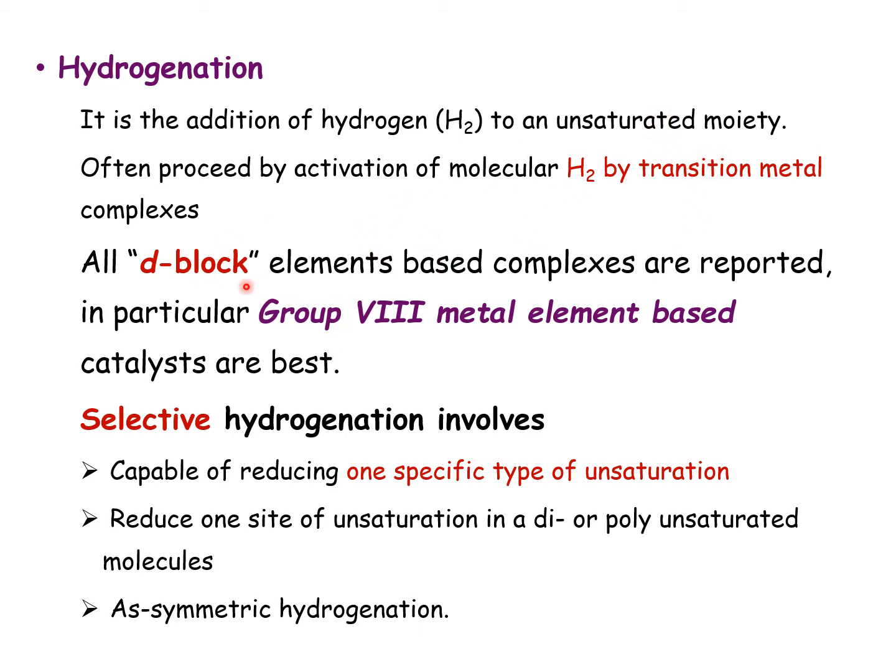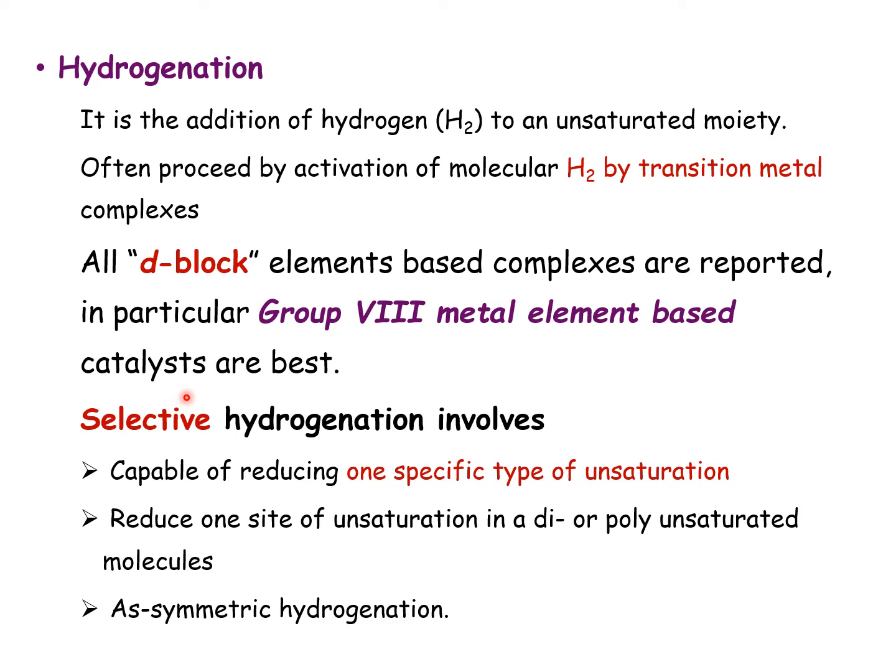Most d-block elements are used as hydrogenation catalysts, and group 8 metals are known as the best. Even in our research group we work a lot with ruthenium, rhodium and palladium based catalysts for hydrogenation.